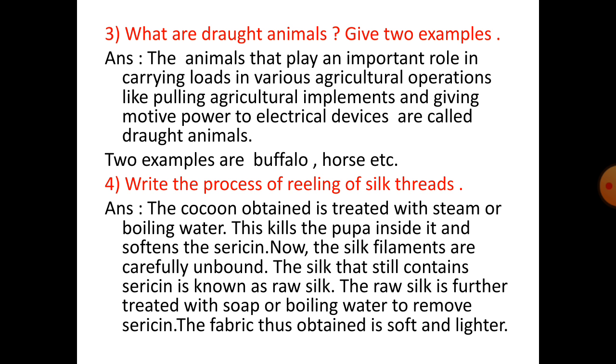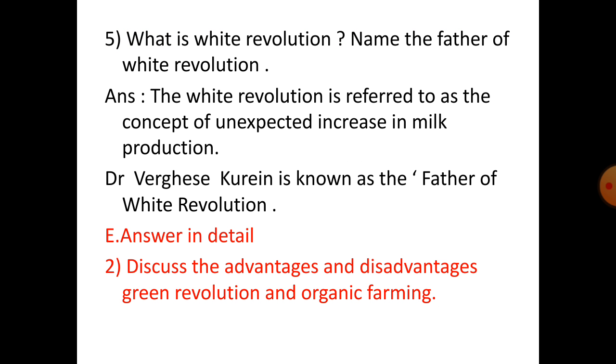Number 4. Write the process of reeling of silk threads. The cocoon obtained is treated with steam or boiling water. This kills the pupa inside it and softens the sericin. Now the silk filaments are carefully unbound. The silk that still contains sericin is known as raw silk. The raw silk is further treated with soap or boiling water to remove sericin. The fabric thus obtained is soft and lighter.